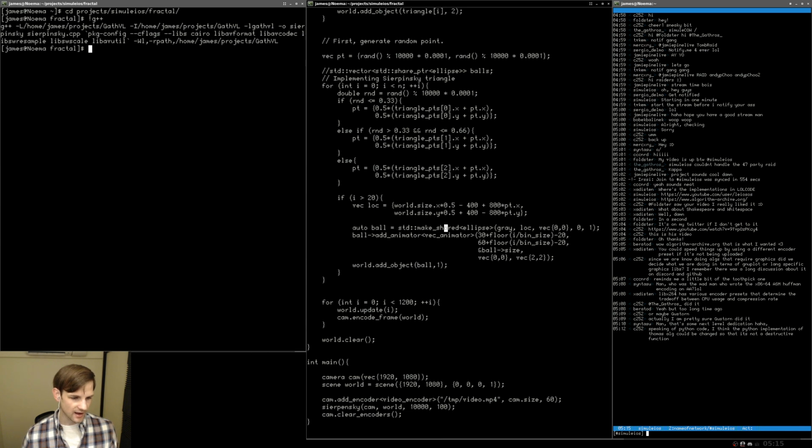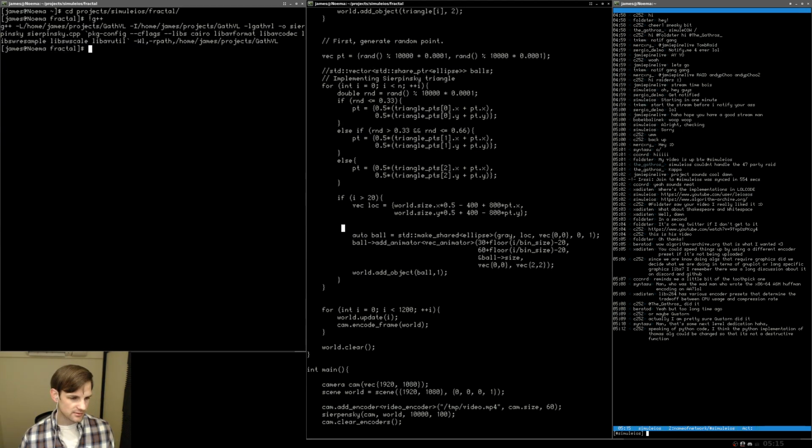So let's see, we have add animator. So we're going to have to add an animator for the color too. No, in fact, I don't think we do, because we're reading the color into each individual ball, and we can probably just change that color. So let's pop up here and change the color here. Let's see, how many points are we generating? We're generating, I guess, 10,000 points, right?